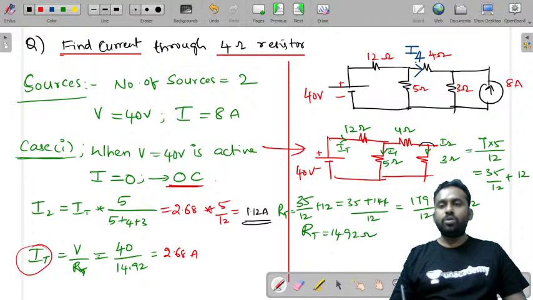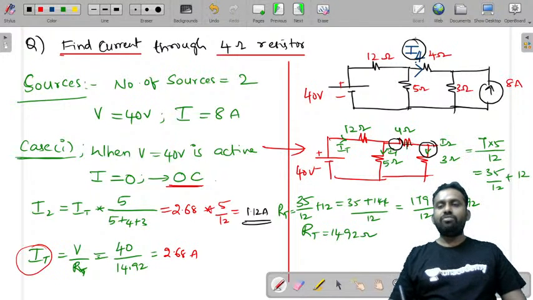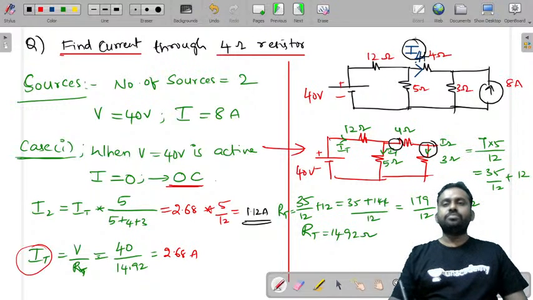What is this? I2 current. We call this I2, and here what do we call it? I4. So this is nothing but this current. This I2 is the current flowing in this 4 ohm resistor that we have taken as I4. Now I4 is this I2 plus the other current. The current because of 40 volts is I2 that we have taken, right? Let us take it as I2. What is this I2? It is the current that is flowing in this 4 ohm resistor because of this 40 volts.